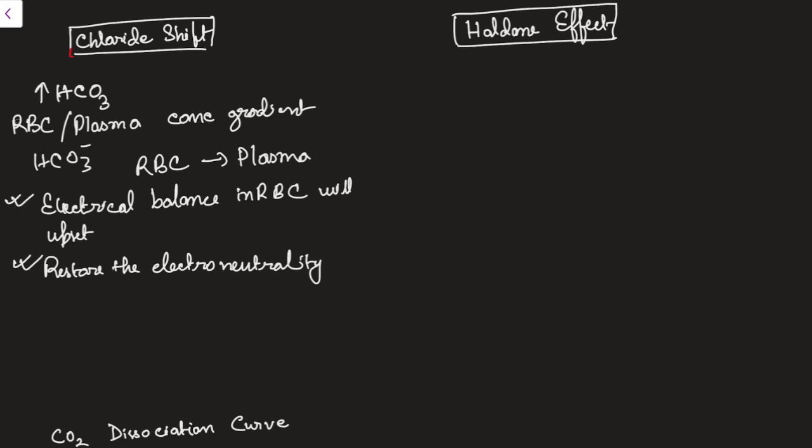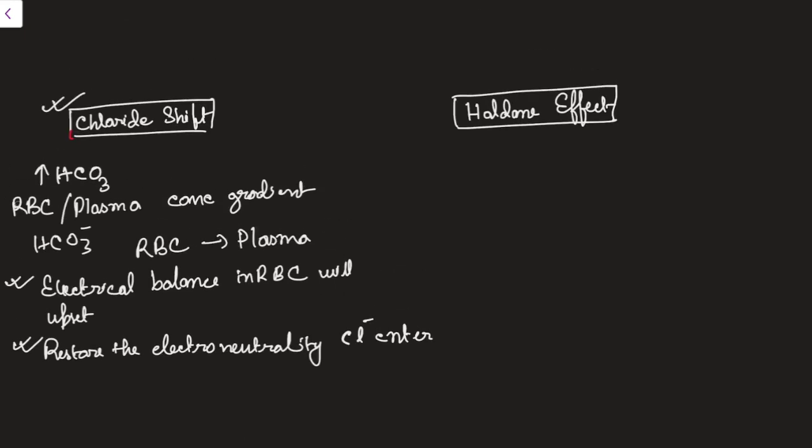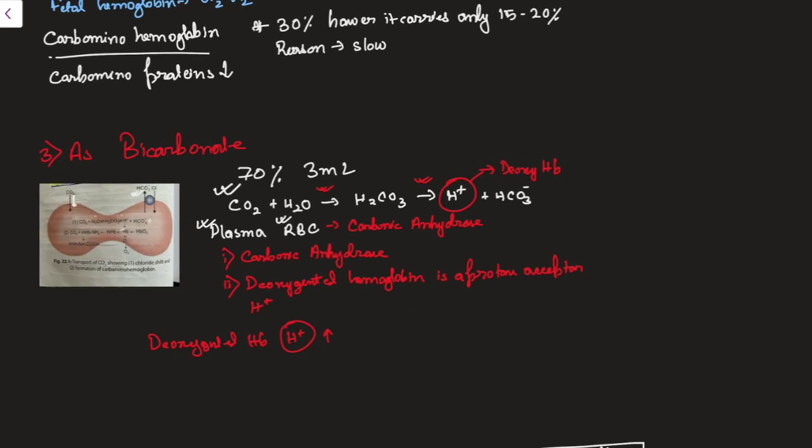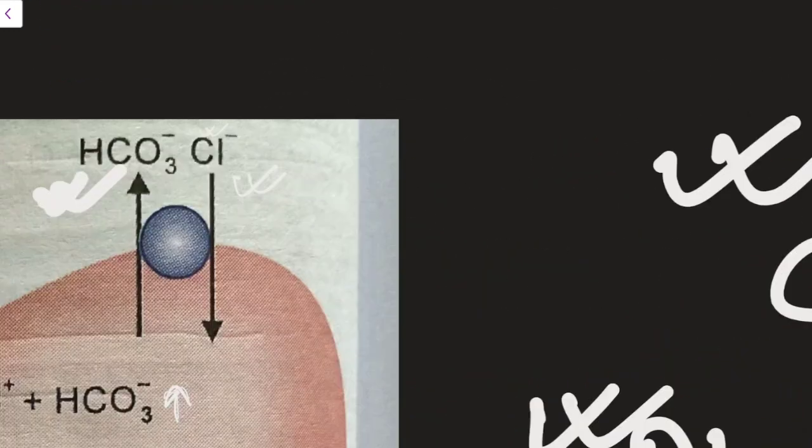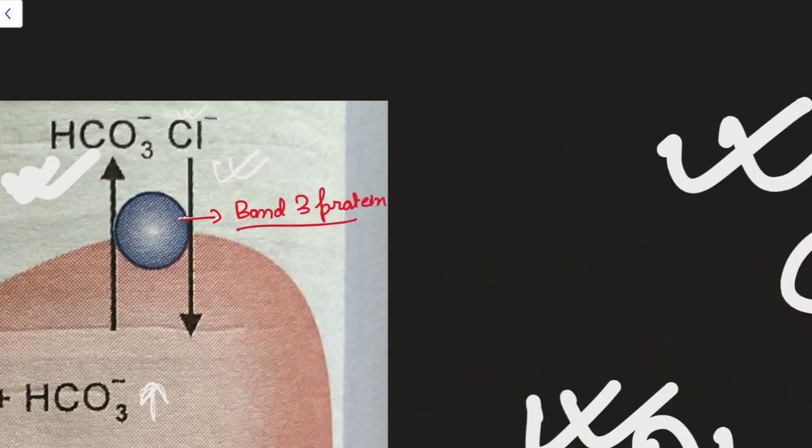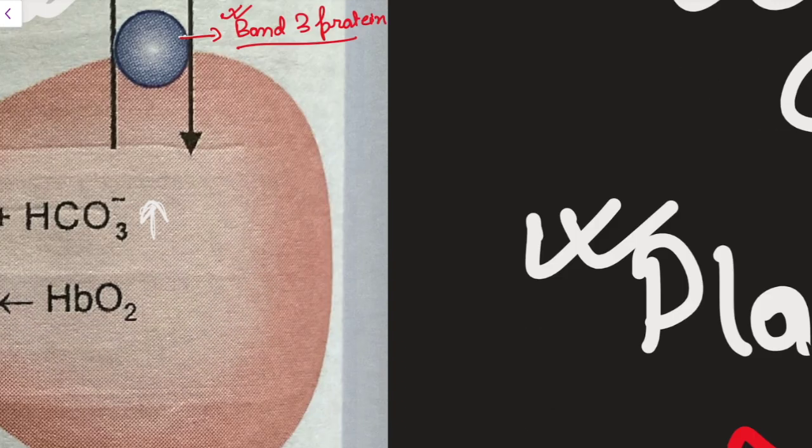Electrical balance in the RBC will first get upset due to rapid movement of HCO3 minus from RBC to plasma, and to restore that, Cl minus will enter. This phenomenon is known as chloride shift. This happens in the RBC. Have you seen this ball-like structure? It is known as the band 3 protein. This is very important. This comes in the MCQs. In PG also they might come.